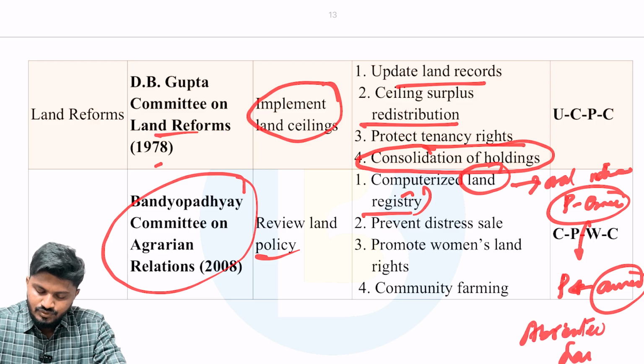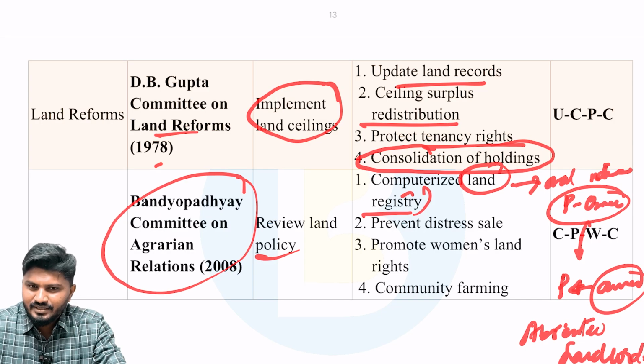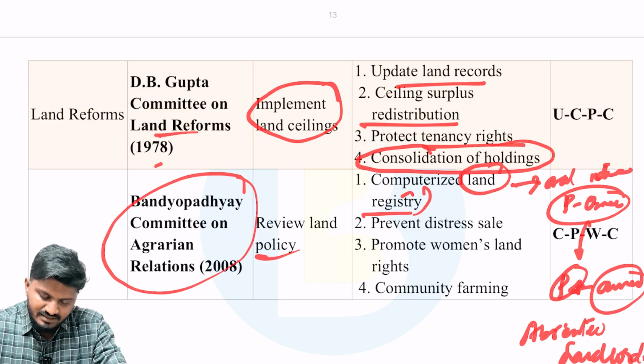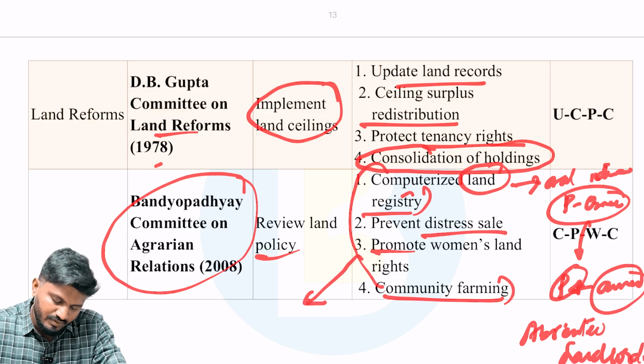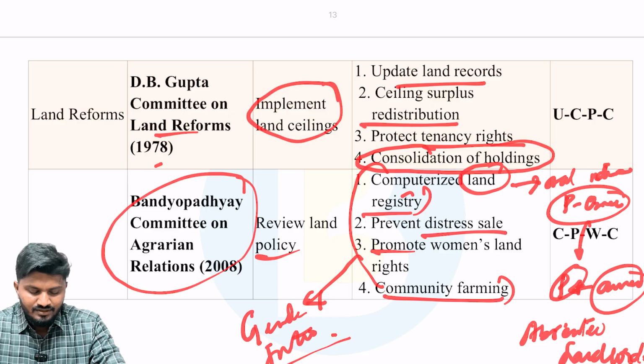Whenever the owner was happy with the work of the peasant, he would let them continue the work. Whenever he was not in the mood, he could easily terminate the contracts, because these contracts were oral in nature. So now these contracts are being made as a computerized land registry. Next is prevent distressed sale and promote women-led rights and community farming. So you can also use this for gender justice, very important.